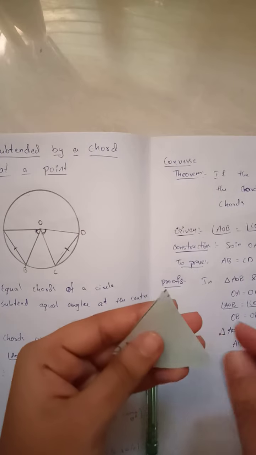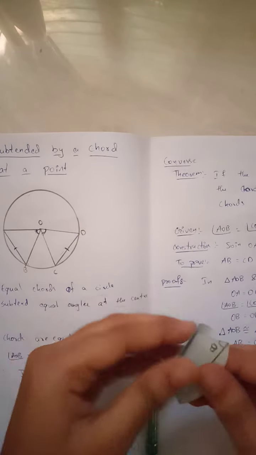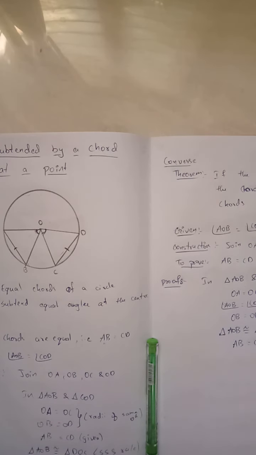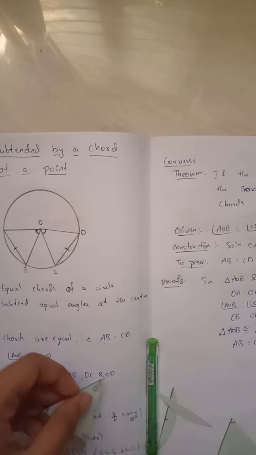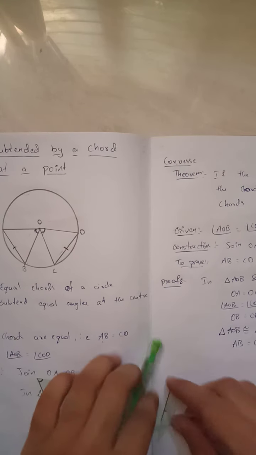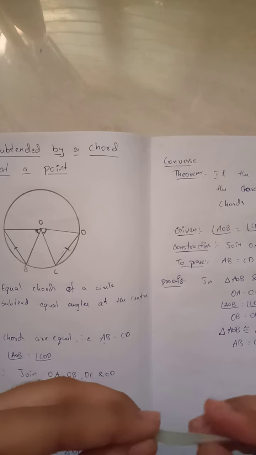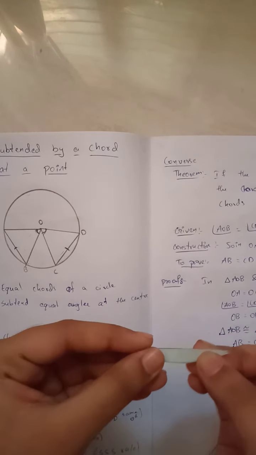Now let's see whether these sides are also equal or not. Yes, these two sides are also equal.